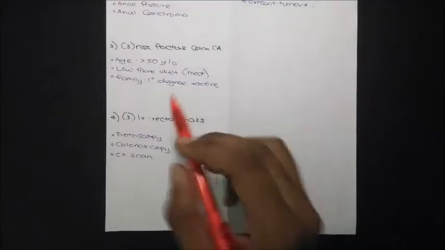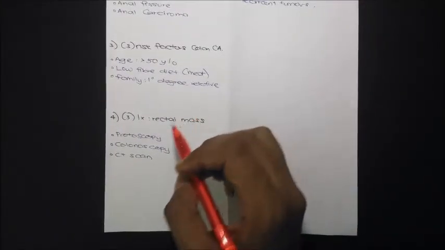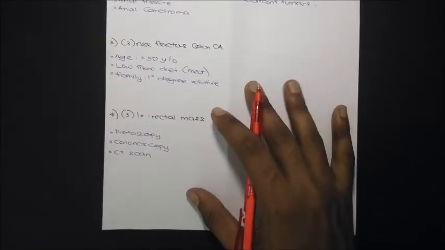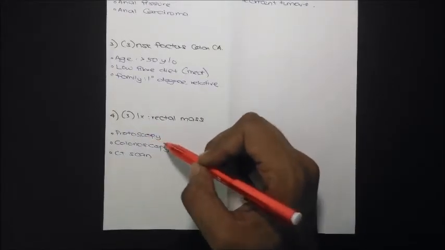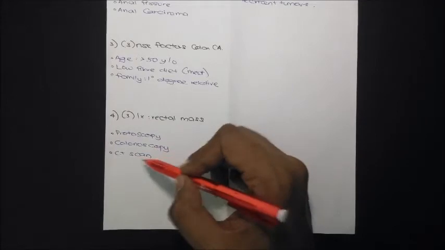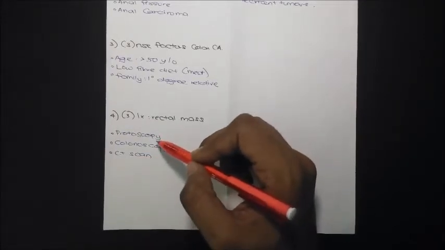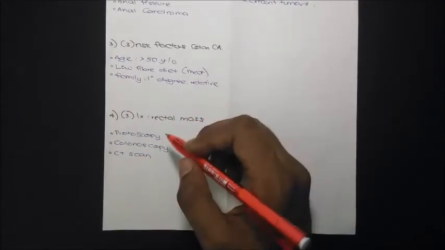The fourth question was actually a kind of focus question: the investigations we could do if a rectal mass is suspected in this patient. I've put up 3 investigations: proctoscopy, colonoscopy, and CT scan. For proctoscopy, we examine the location of the mass and how it looks.